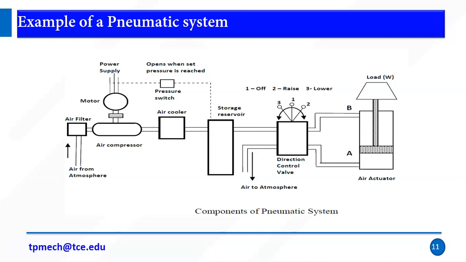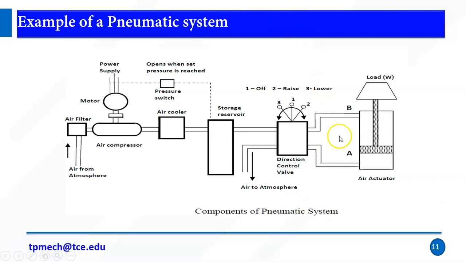Assume that here we have three motions: off motion, rise motion, and lower motion. Lower motion means the weight needs to move downwards. If the weight moves downward, then we say lower. If the weight moves upward, then we say it's a rise. If you want to hold the weight at a particular distance, then we say it's off mode, which means no output, no flow.